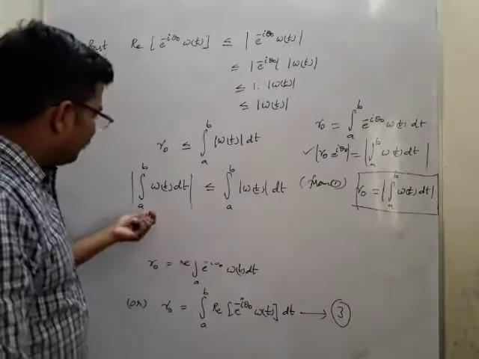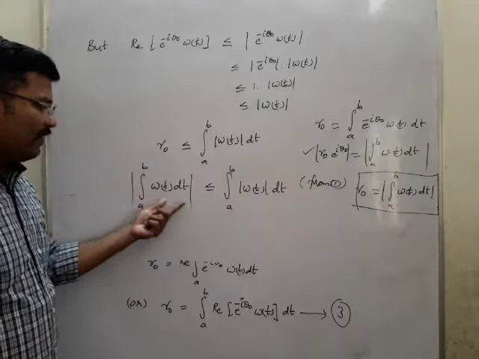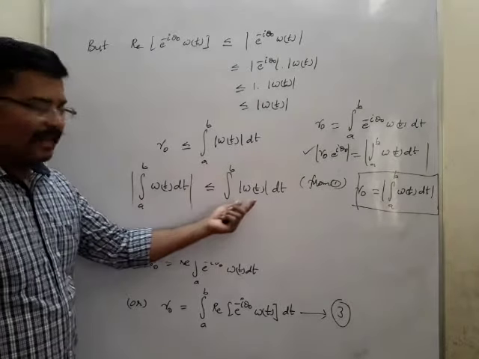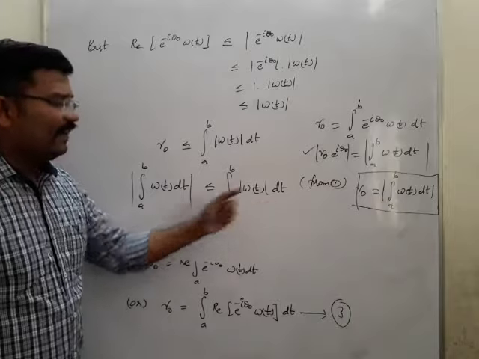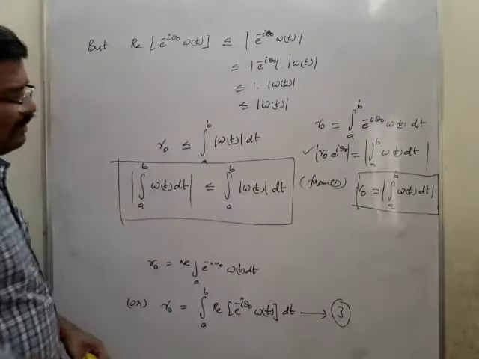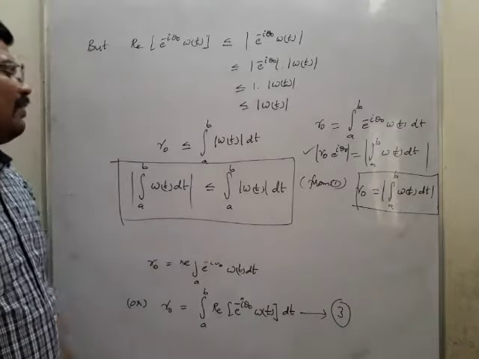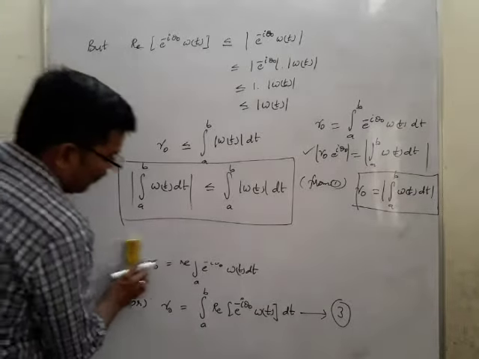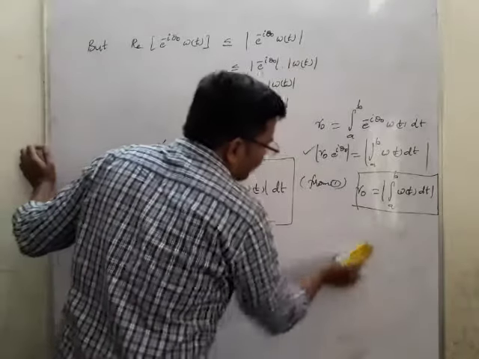So therefore, what we have got is integral a to b w of t dt is less than or equal to integral a to b mod w of t dt. Now this is the inequality which we have got from the theorem. We are going to use this one in many more problems. So this is how the theorem says.